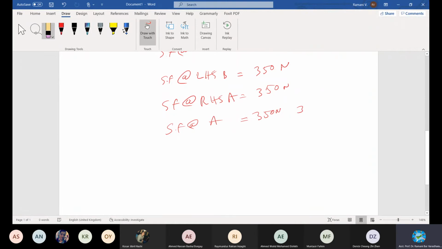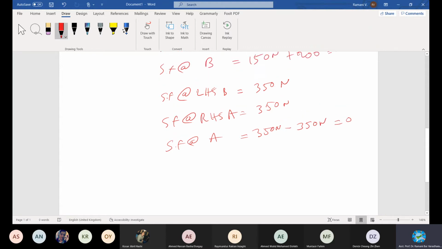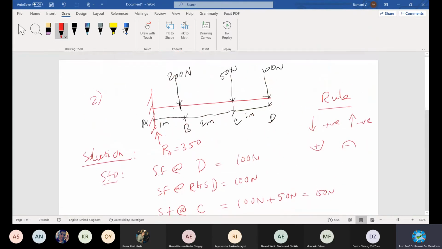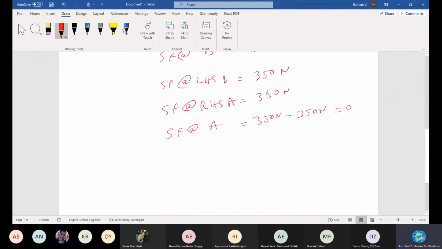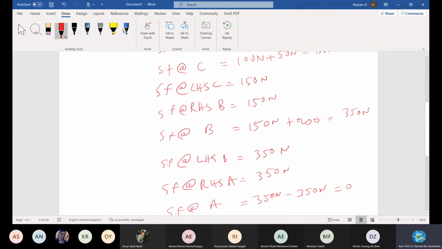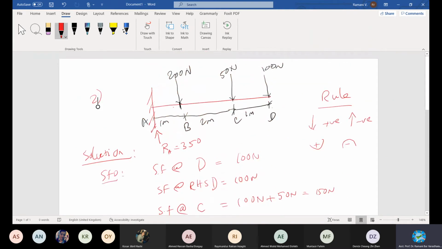Understand why I put negative here. It ends up with 0, so it is closing the loop already and it's balanced. We found all the shear forces across the span. Is this clear, everybody? Let's draw the diagram.